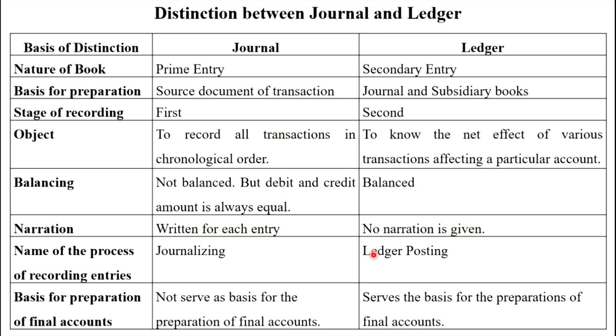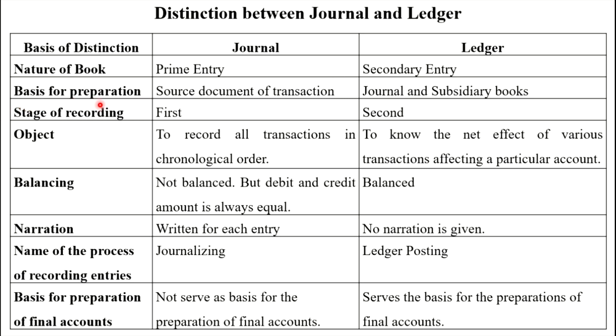Now we are going to see the difference between the ledger and the journal. See, the journal's nature of book is prime entry, because as and when a transaction occurs, we record it in the journal. That's why it is called prime entry. And the ledger is a secondary entry, because we transfer journal entries into the ledger. That's why it is called secondary entry.